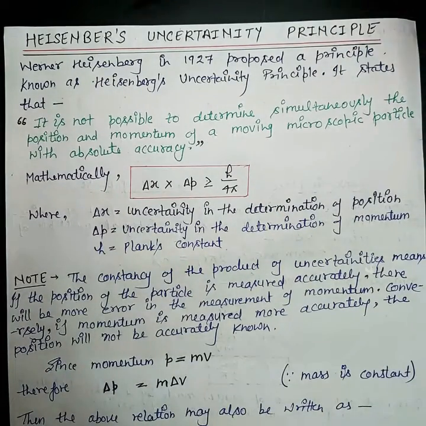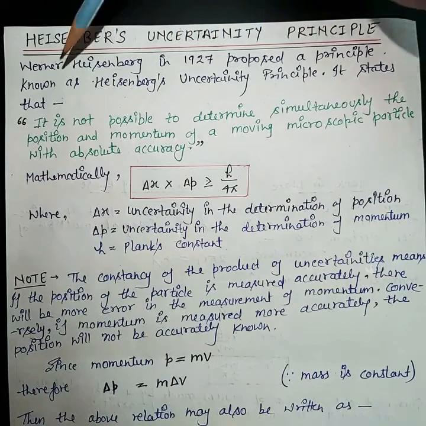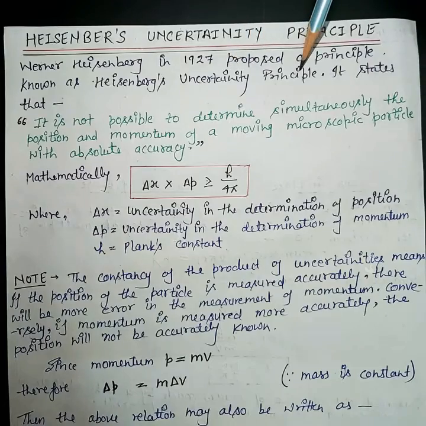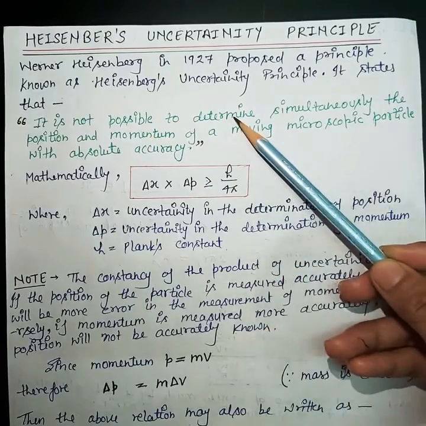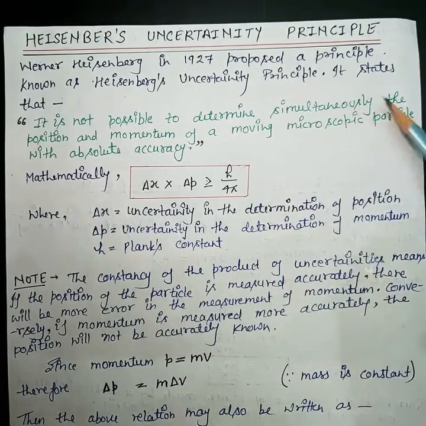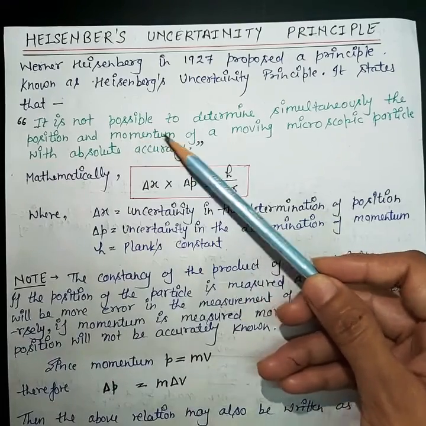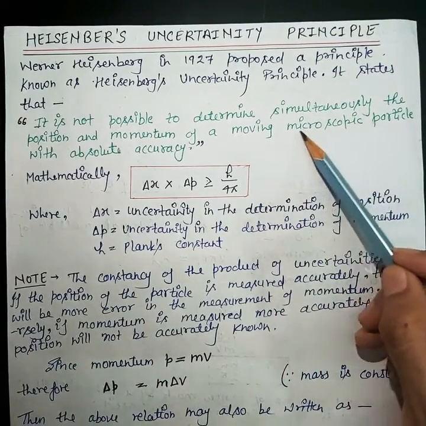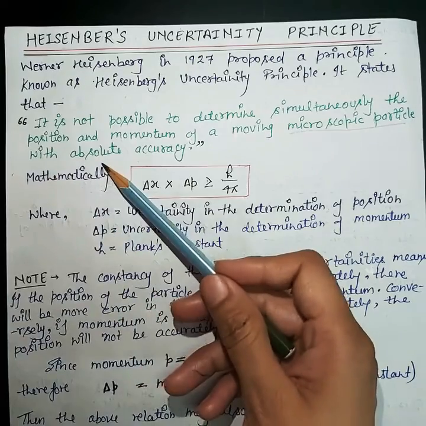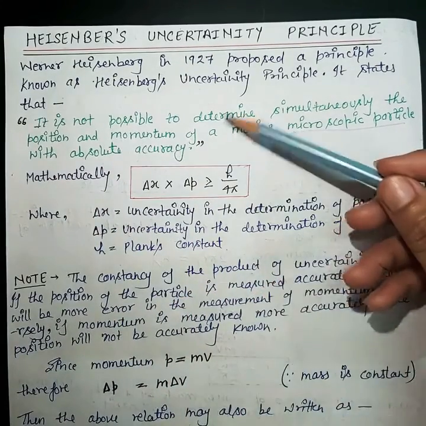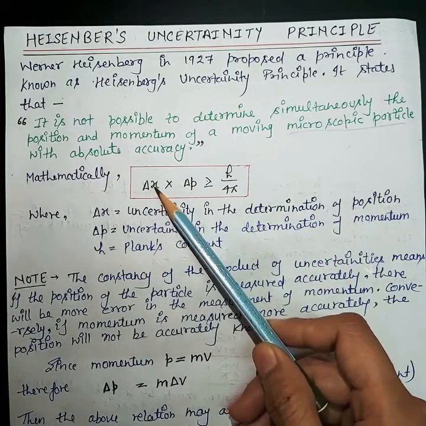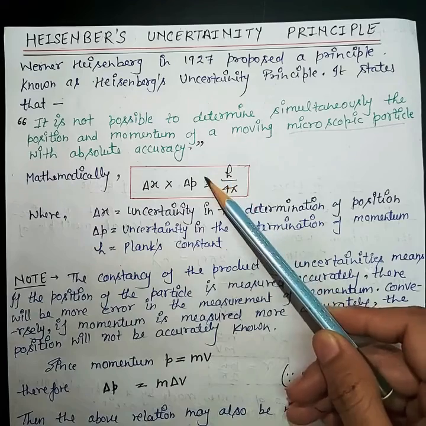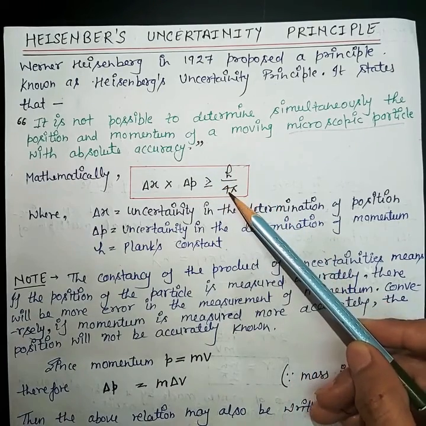Okay, so let's see. Werner Heisenberg in 1927 proposed a principle which is known as Heisenberg's uncertainty principle, and it states that it is not possible to determine simultaneously the position and momentum of a moving microscopic particle with absolute accuracy. Okay, so this statement we can write mathematically as delta x into delta p greater than or equal to h over 4 pi.